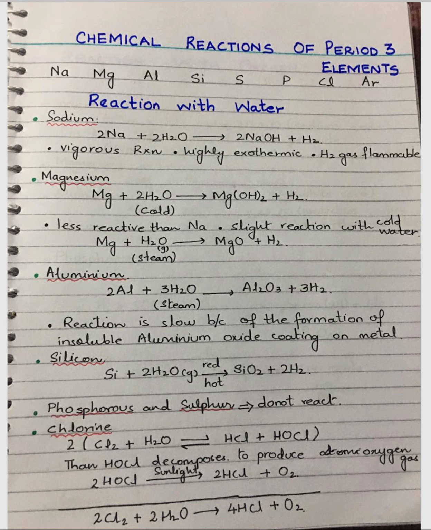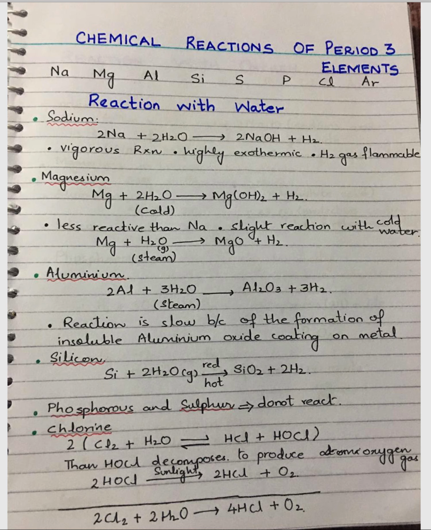Next is the reaction of magnesium with water. Magnesium has a very slight reaction with cold water and it will produce magnesium hydroxide and hydrogen gas. If we compare the reactivity of magnesium with sodium, it is less reactive than sodium, as the reactivity of the metals decreases from sodium to aluminium.